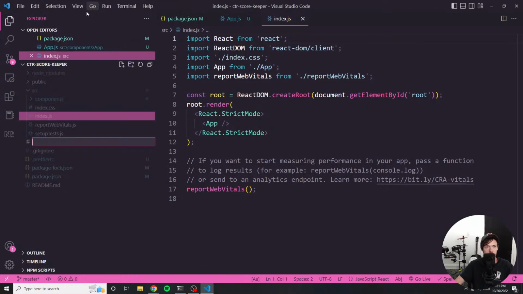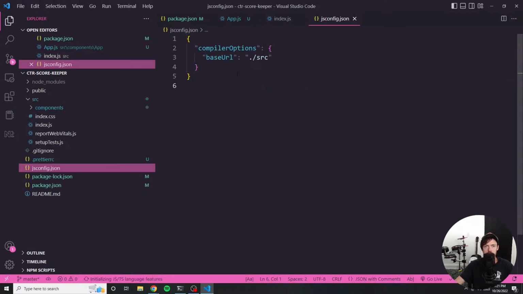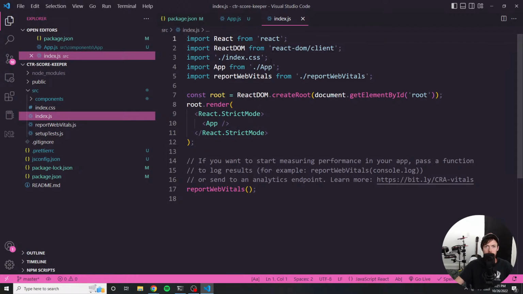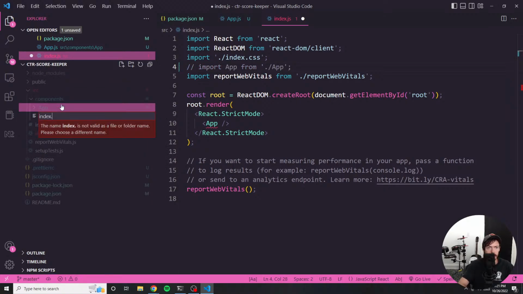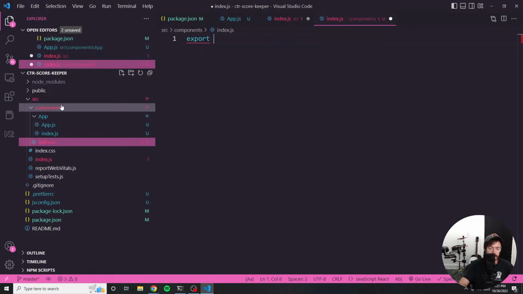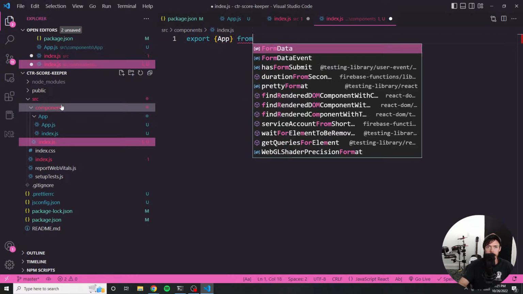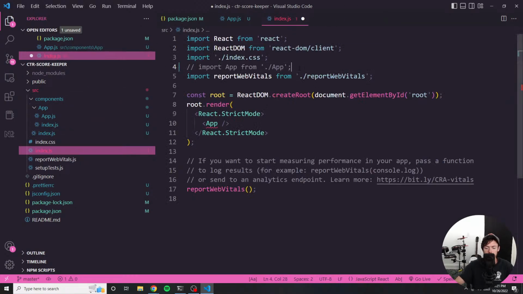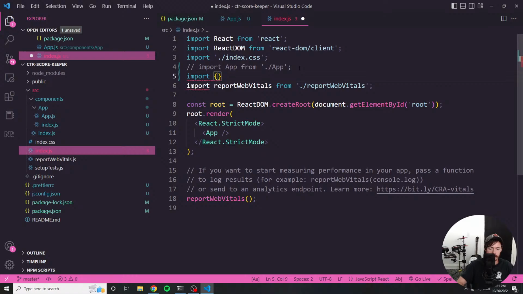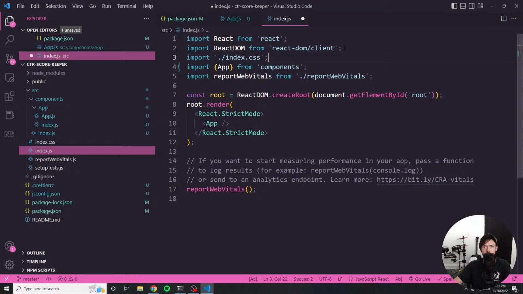And what this will allow me to do, it's a JSON file, is to set the base URL to source so that I can use absolute paths. And what I mean by that is if I want to import app in a more convenient way, I can add an index.js to my components folder and export app from app. And now I can import it like this, import app from components. And to me, that is a lot more convenient.